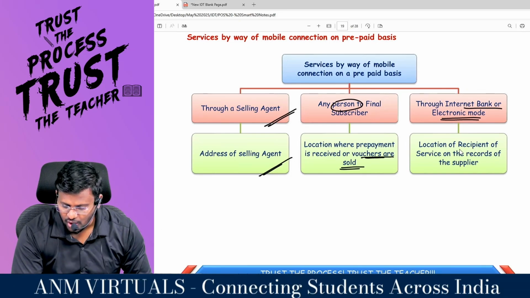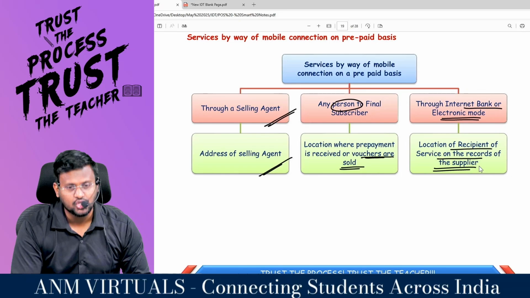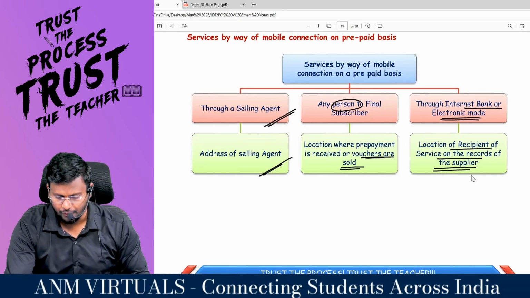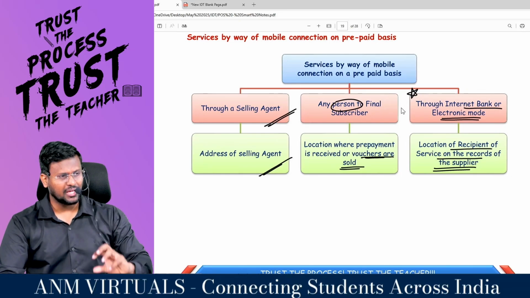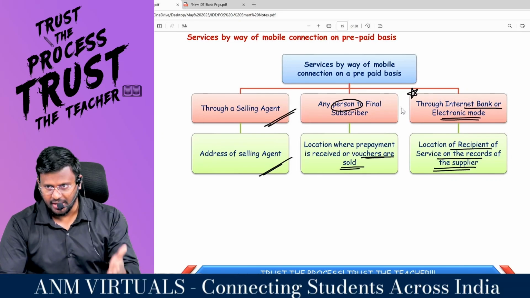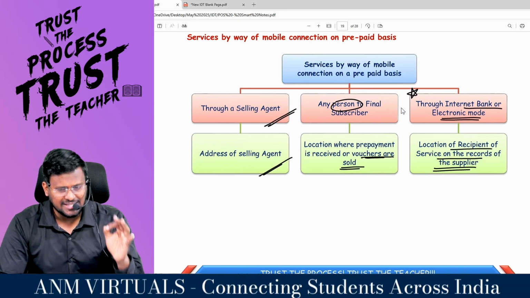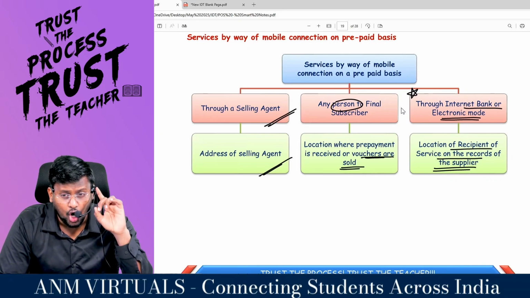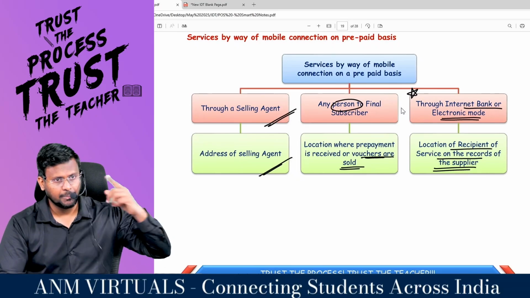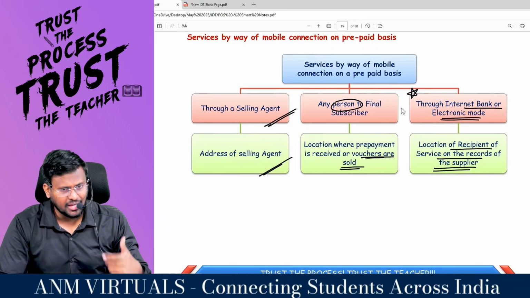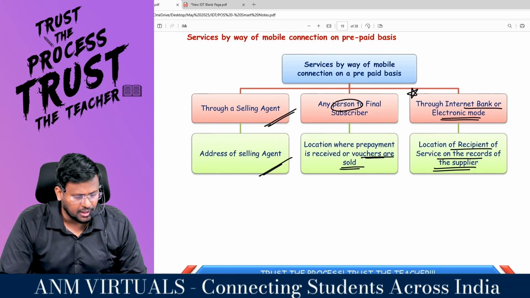Sir, the location of the recipient of service on the records of the supplier. Very important point for exam. Location of the recipient of service. Don't stop there. Location of the recipient of service on the records of the supplier. Repeat once again.